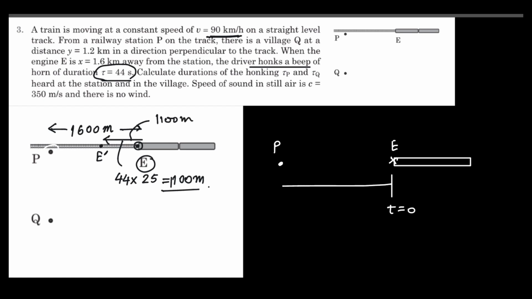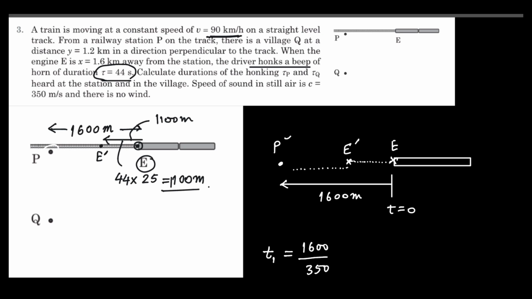The initial beep will take some time to reach P, and when it just reaches P, suppose the time is T1. So T1 will be equal to this distance, 1600 meter, divided by the speed of sound in air, that is 350. Now the train continues the beep up to E dash. The end of the beep will also reach the point P at time, suppose T2.